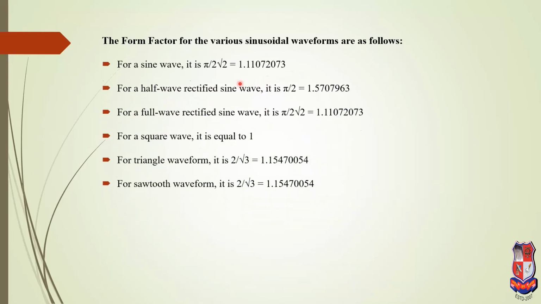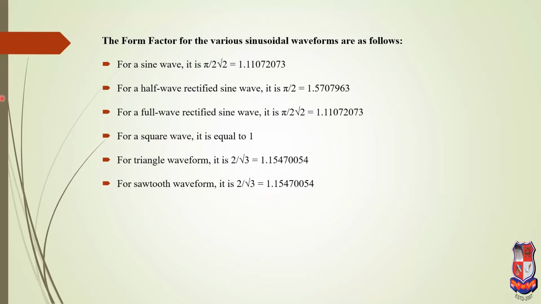The form factors for different waveforms are as follows. For a sine wave, the form factor value is 1.11. For a half wave rectified sine wave, it is 1.57. For a full wave, 1.11. For a square wave, it is equal to 1. For a triangle wave, 1.15, and for the sawtooth waveform, 1.15.